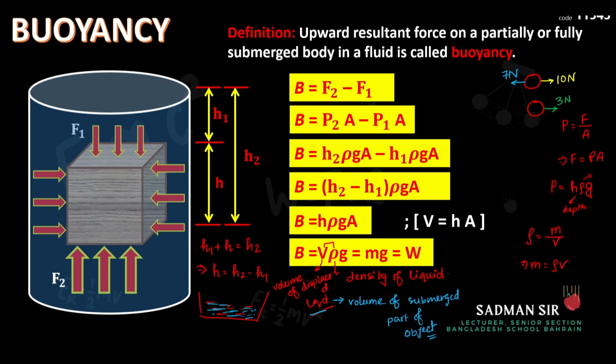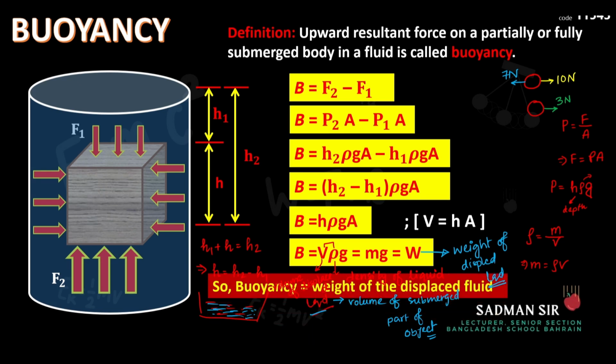So the weight we should get here should be the weight of the displaced liquid, correct or not? Weight of displaced liquid. So that will bring us to the final line of our derivation. I will erase it so that it becomes easier for you to see.